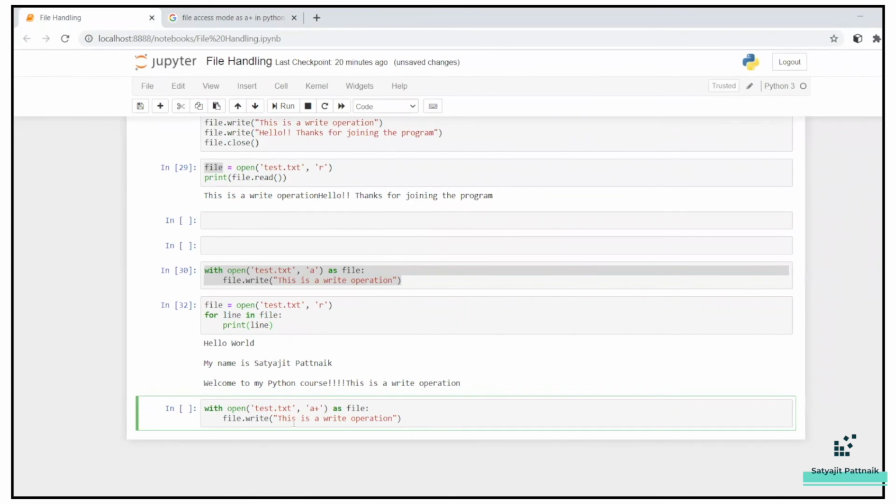Now the next step will be, I'll explain each one of them. File dot seek. Let me write it down and then I'll explain.